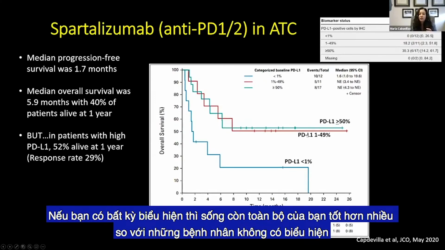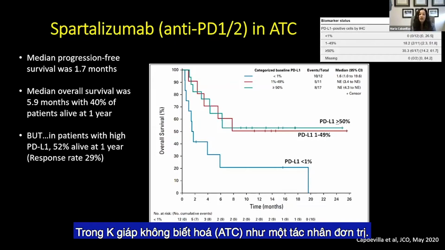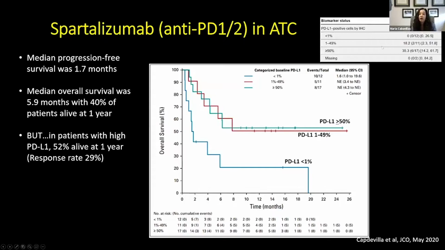If you had any expression, your overall survival was much, much better than patients that had no expression. So if we're going to use a checkpoint inhibitor in ATC as single agent, we want to be sure that these patients actually have PD-L1 expression.